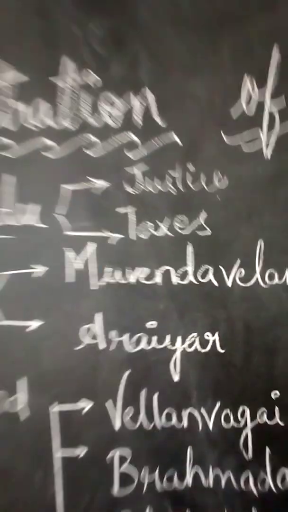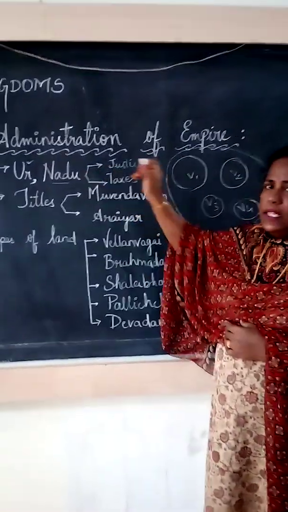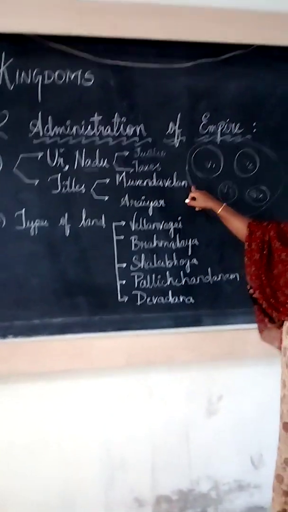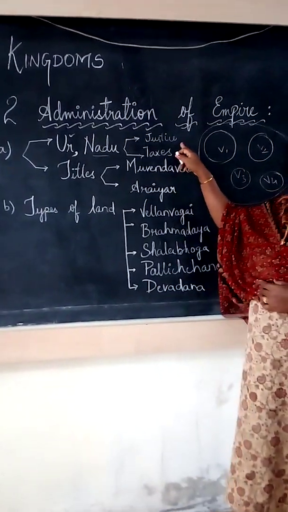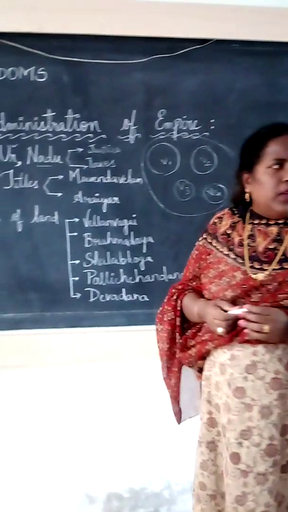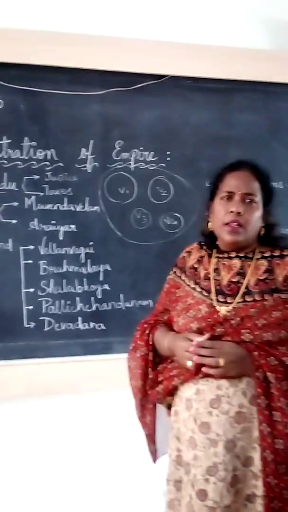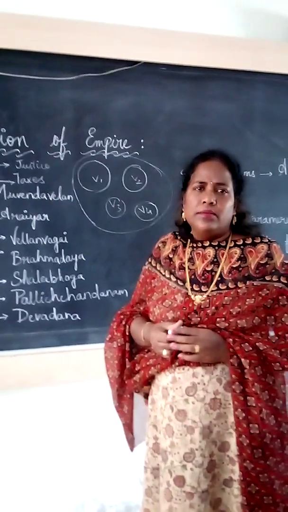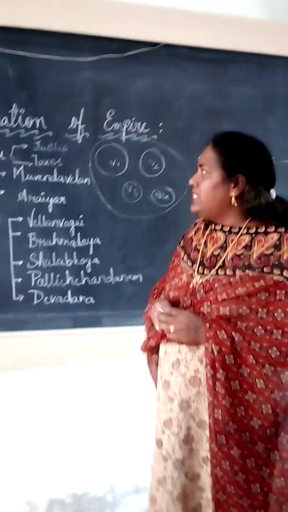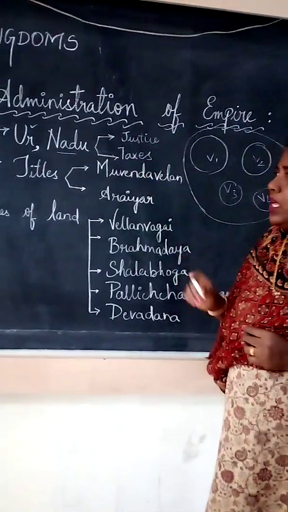Now see here, what is the work of the Nadu? What will they do here? The councillors are there. These councillors will collect the tax from the people. Next, they will give justice. Any conflict between the people, they will give justice. Now at present, if injustice happens, where do we go? Police, government or panchayats? Now, present-day courts. We go to courts. In olden days, these Nadu councillors only would give justice to the people. This is the work of the Nadu.